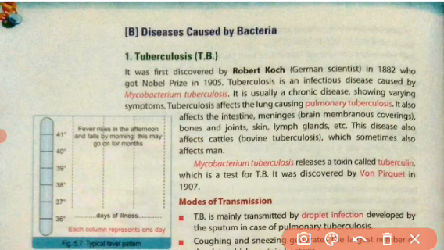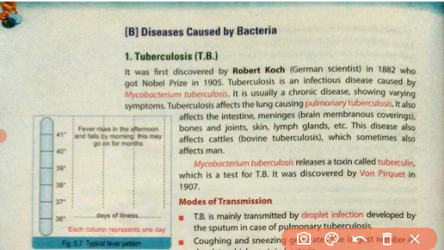If Mycobacterium tuberculosis is affecting the lungs, then that TB is called pulmonary tuberculosis. This bacteria can also affect our intestine and the meninges, the covering of the brain.